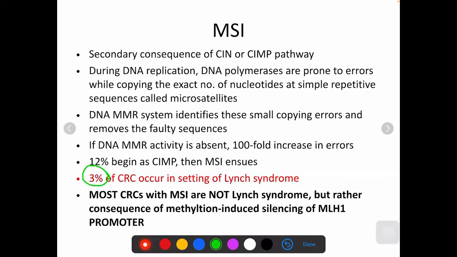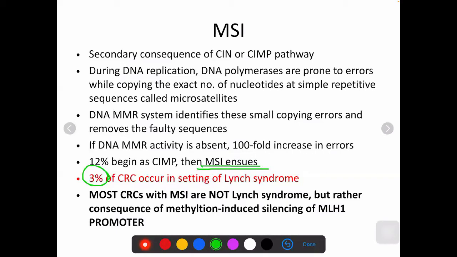Although around 12% begin as promoter hypermethylation, the other genetic alterations ensue, and then microsatellite instability overrides the promoter methylation pathway. Most colorectal cancers with microsatellite instability are not Lynch syndrome, but rather a consequence of the promoter methylation.